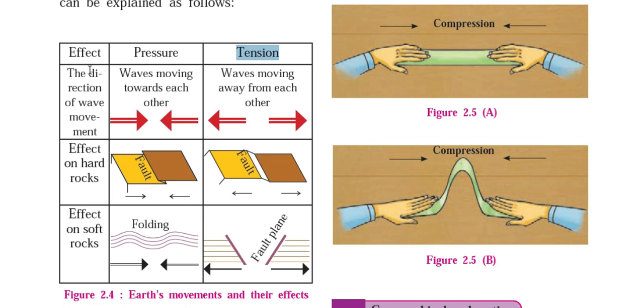Here the direction of wave movement matters. If the waves move towards each other, towards the center, there is compression, and if waves move away from each other, then there is a tension force.